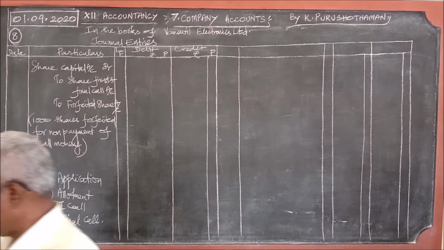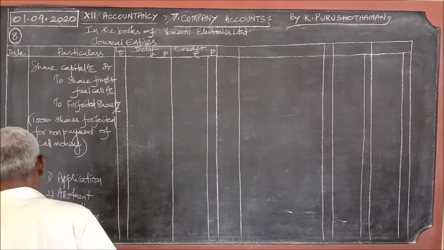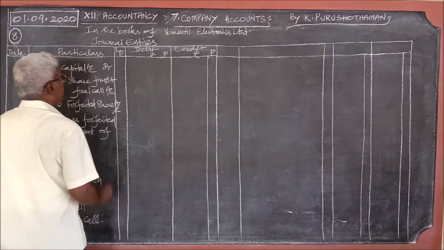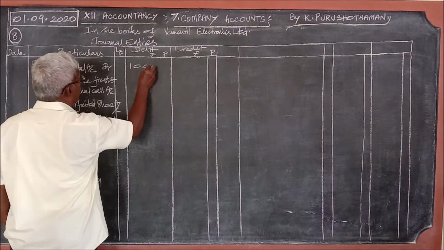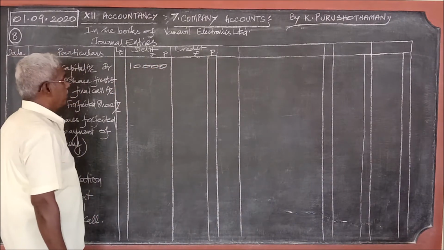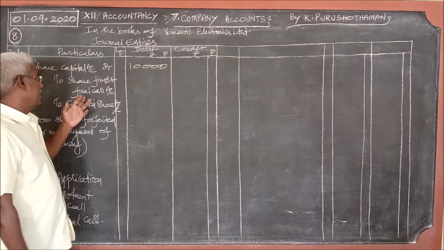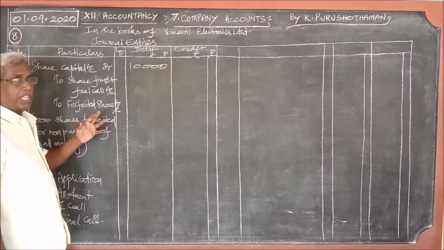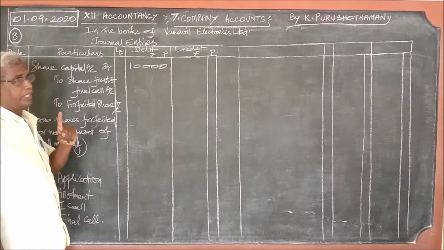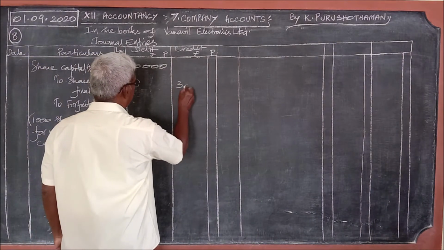In this problem, see, 10 rupees each share, 1000 shares. So, 1000 into 10, 10,000 you should write here. This is what you should write, share capital account. But how much is not paid? For 1000 shares at the rate of rupees 3, 3 into 1000, 3000 rupees is not paid.